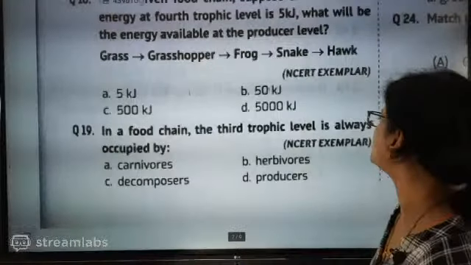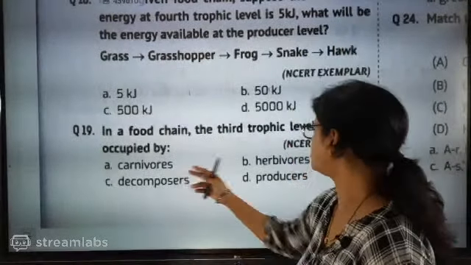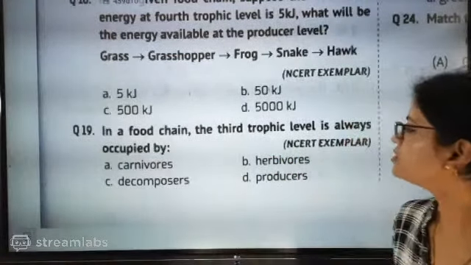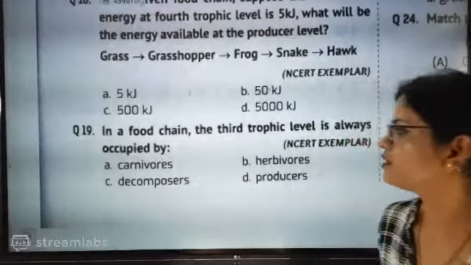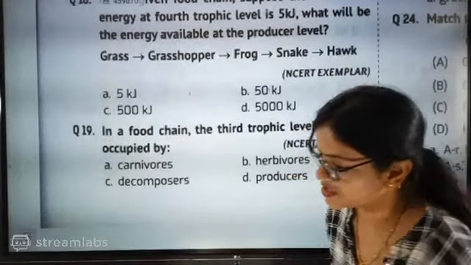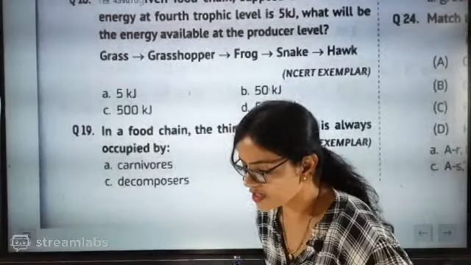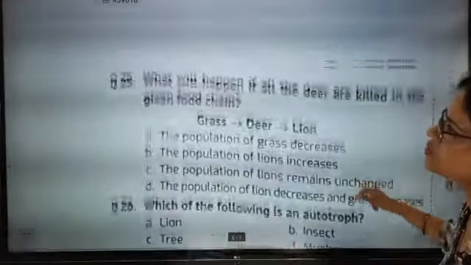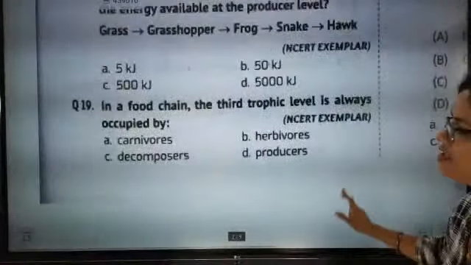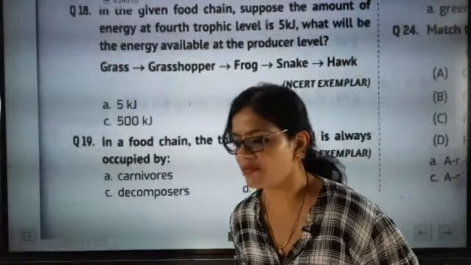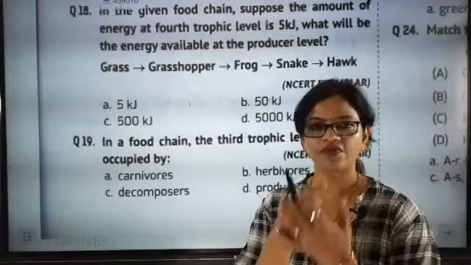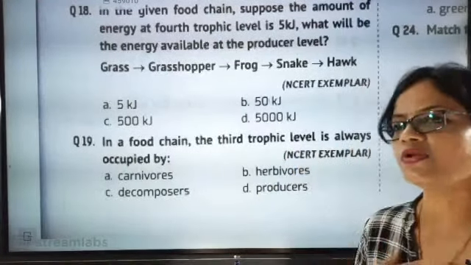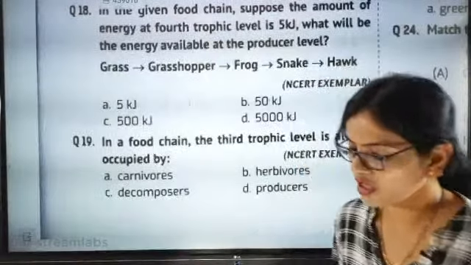In a food chain, the 3rd trophic level is always occupied by carnivores, herbivores, decomposers or producers. The third level will be what? It's really confusing. Think very nicely. Question number 19, let's discuss these questions, beta. We have fewer questions in this chapter, but I need to discuss this. Chemistry also we have to discuss after class, whichever time you give me. Today I am not going to teach higher classes. I am going to give organic compounds and periodic table revision also, if you tell me.